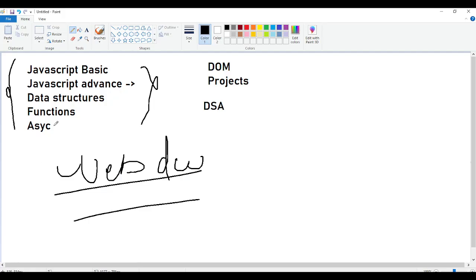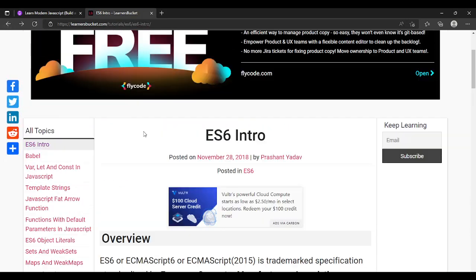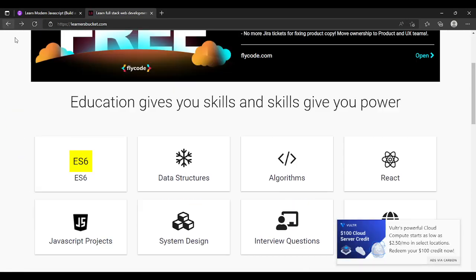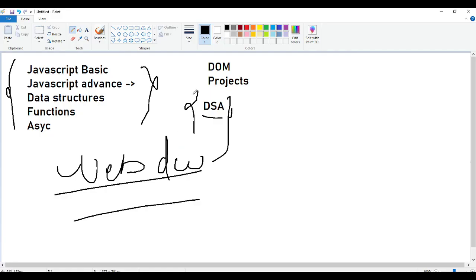Also one thing I want to cover, if you are going for an interview for a product based company or some startup, then I must say please do data structures and algorithms also in JavaScript. That is a very big topic, and you have to cover this topic additionally apart from this course. For that you can follow this website learnersbucket.com, or I must say don't go anywhere, just try to learn some implementation based things, right?